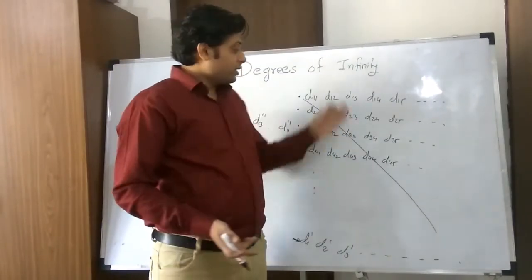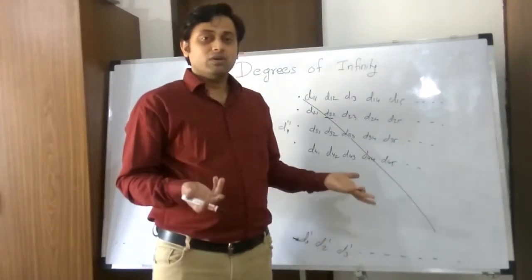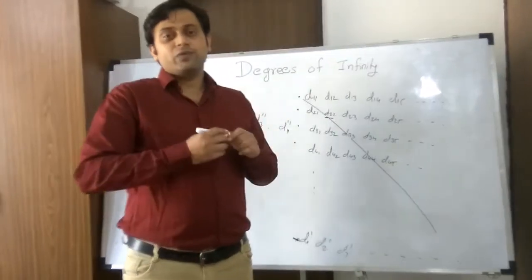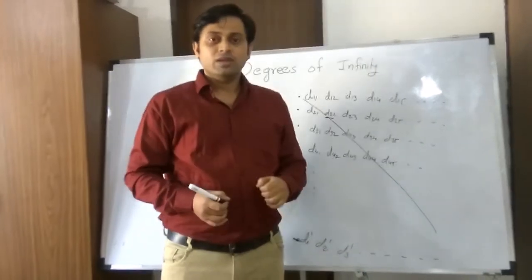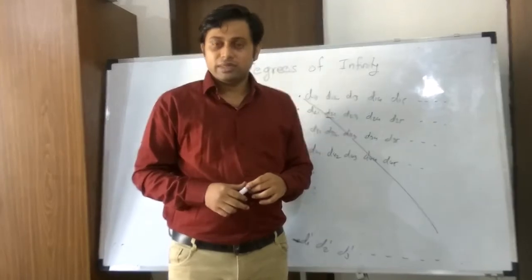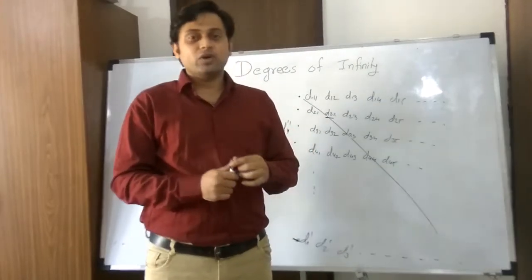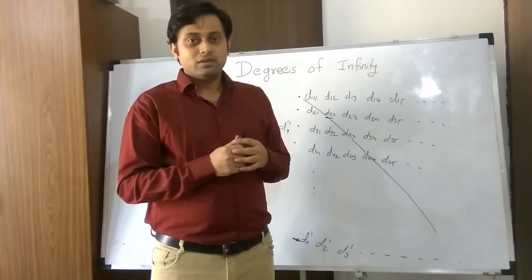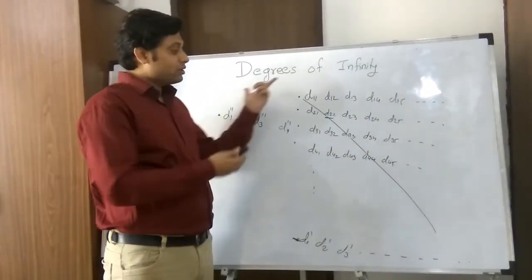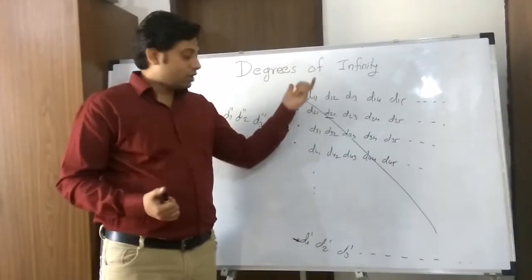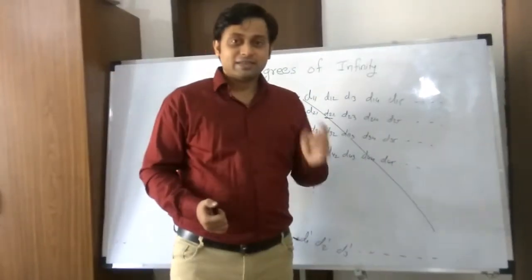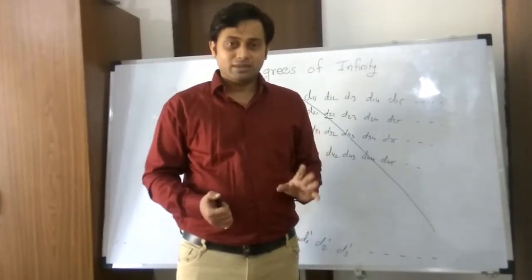Our assumption was all the real numbers are present here, but now even if we do this many number of times, we can come up with one real number which is not part of the list. So our assumption is wrong. Our assumption that we can list down all the real numbers is wrong. That is why we get numbers out of the sequence, out of the listing. This approach is called Cantor's diagonalization approach for real numbers.